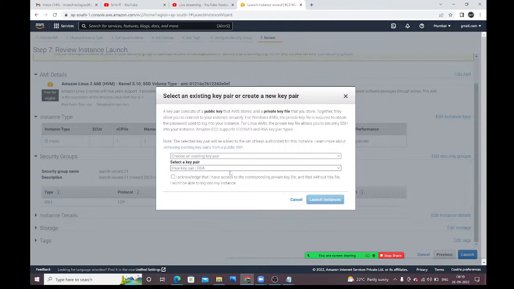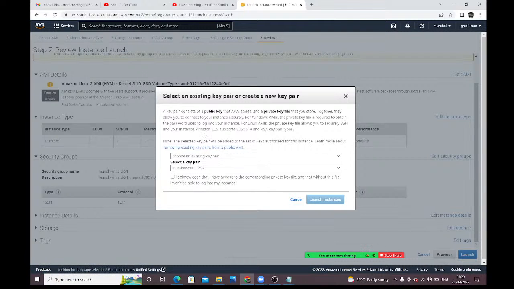It is asking at the time of creating the Linux virtual machine. AWS is providing two keys, guys. That's why we are calling it a key pair. One is the public key, the second one is the private key, guys. See here, it will give one key to you. Here you can read it, guys.